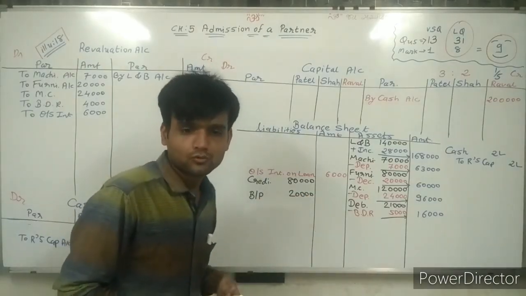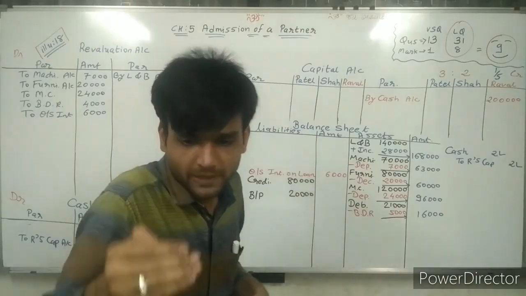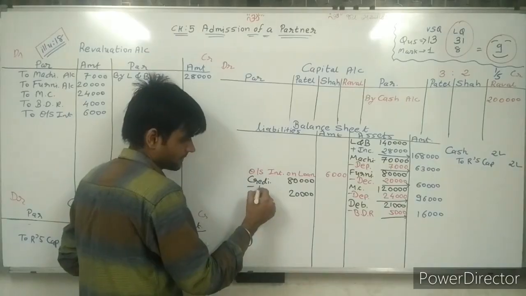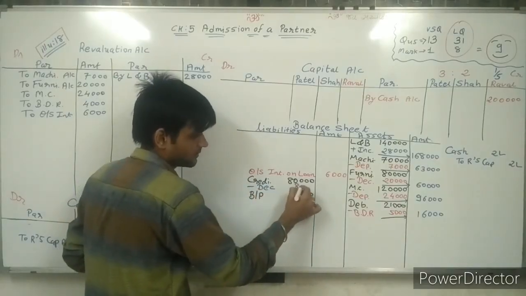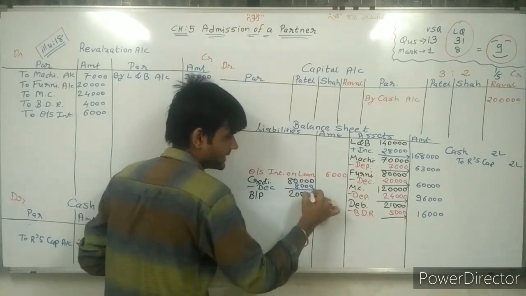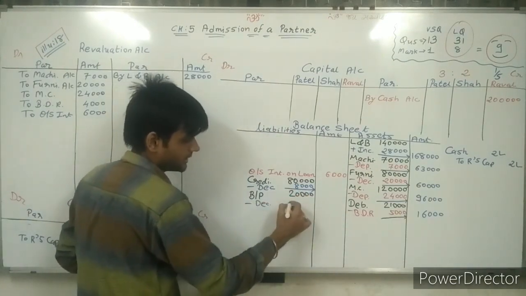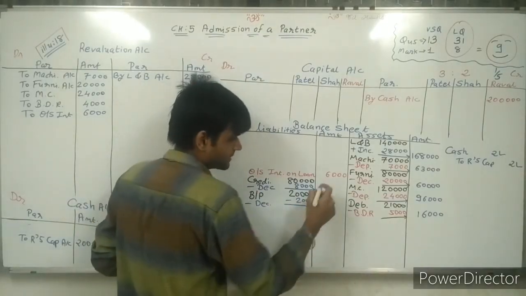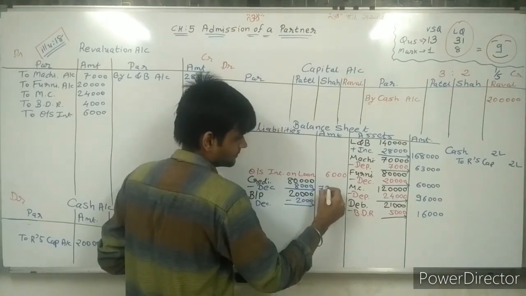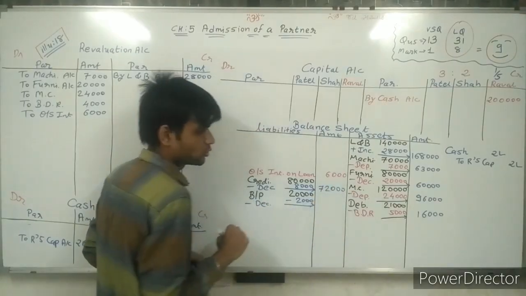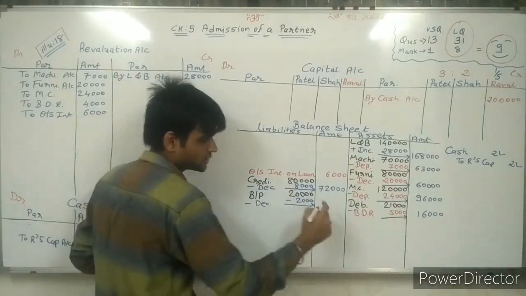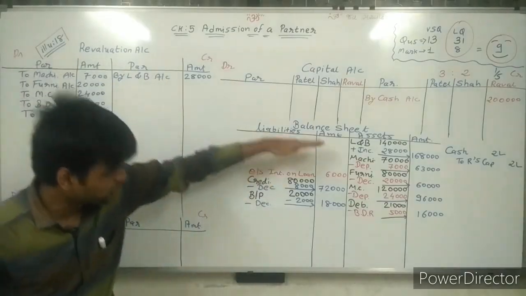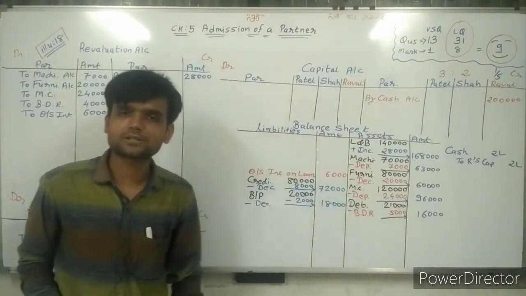Now from this value, 10% less is paid, so we are deducting: minus 8,000, 10% decrease. Same way minus 2,000, 10% less. Now 80 minus 8, 72,000. Same way, sir, 20 minus 2, 18,000. In this way we can deduct 10%.